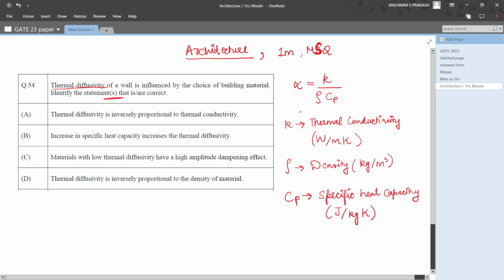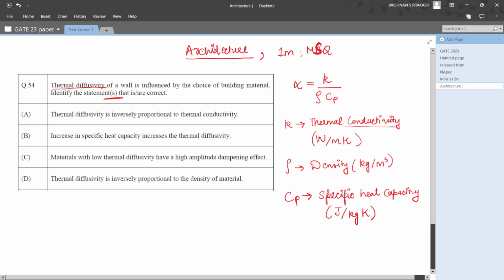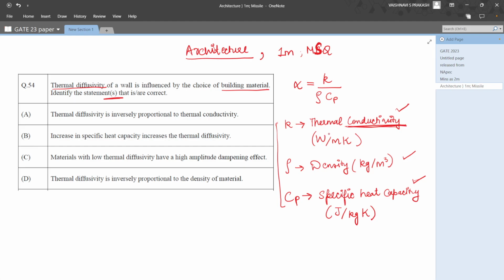Now, if we look at all of these terms and try to understand what they mean. Thermal conductivity is given by watts per meter Kelvin. All of these are properties of a particular material. Like they said, it is influenced by the choice of building material, right? So thermal conductivity, density, specific heat capacity are all properties of material, and they vary for different materials. So thermal conductivity is the ease or the rate by which heat will flow through a material. So a unit square of material, how fast heat will flow through it. And we can see that diffusivity is directly proportional to thermal conductivity.